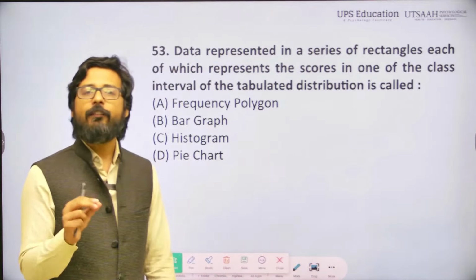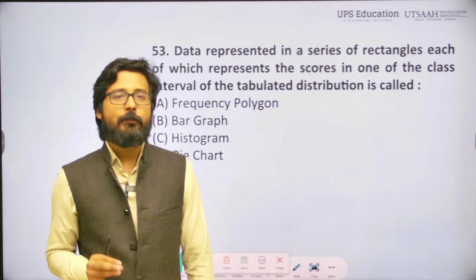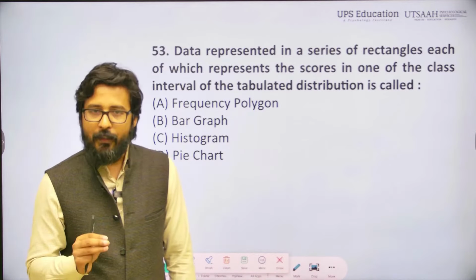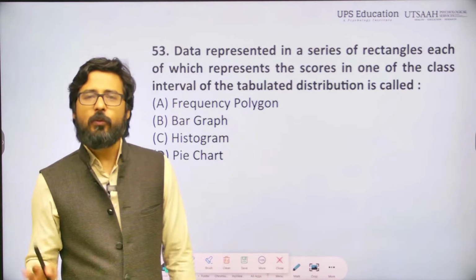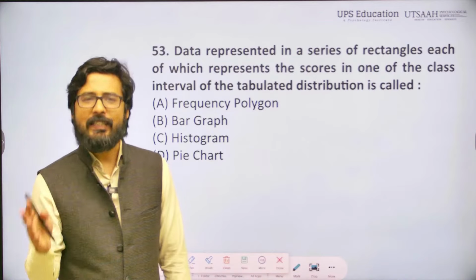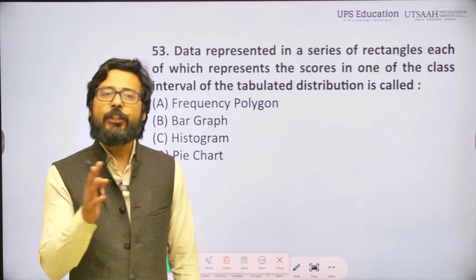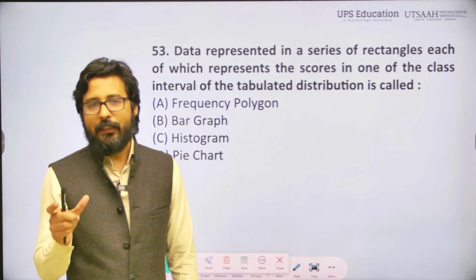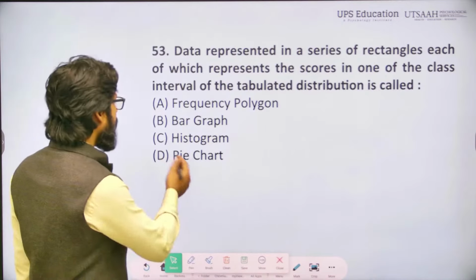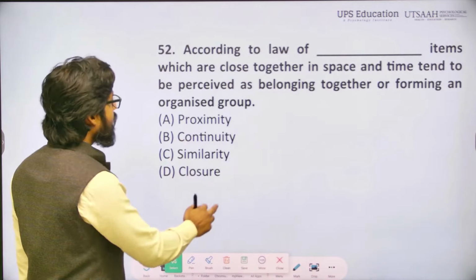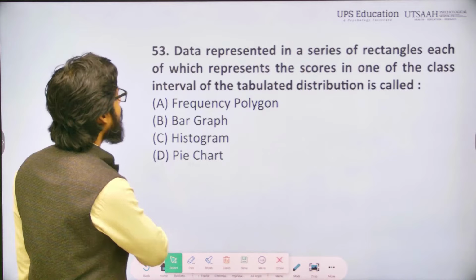A histogram is a graphical representation of the distribution of numerical data, where data is grouped into ranges or bins, right? And each range is represented by a rectangle. So here in this particular case, histogram will be the right answer.